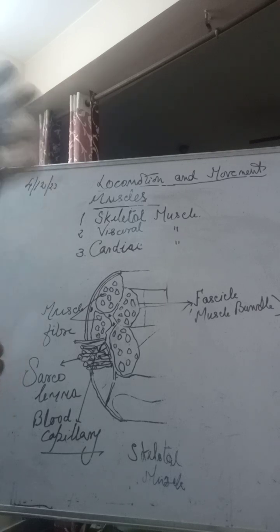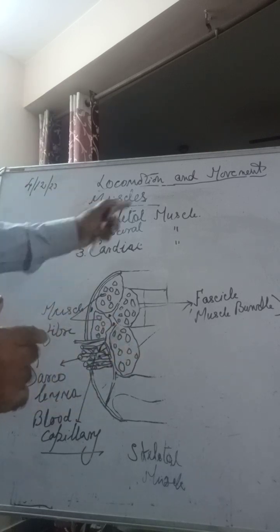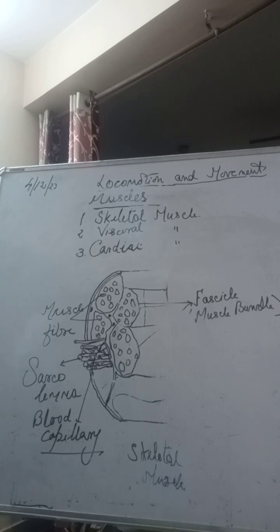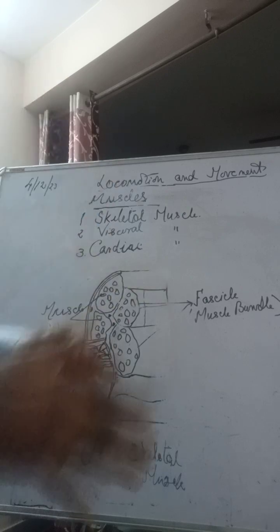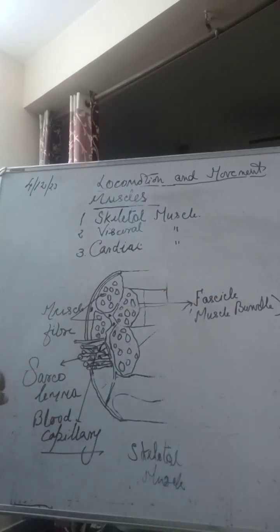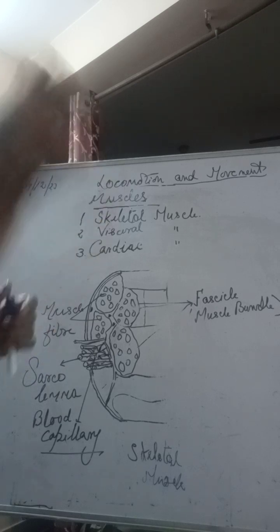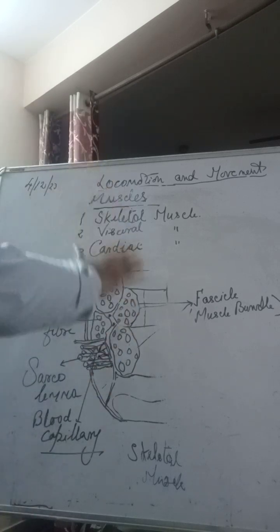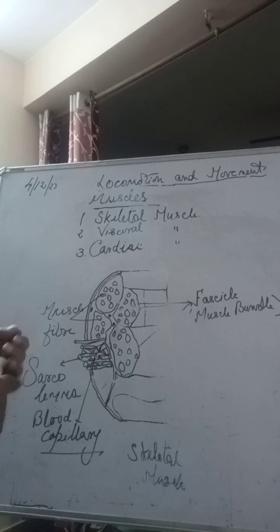But the fibers and the muscles as a whole look like skeletal muscle. So you have to say that the cardiac muscles are of both types, involuntary as well as voluntary. By nature they are involuntary, and by looks they are voluntary.